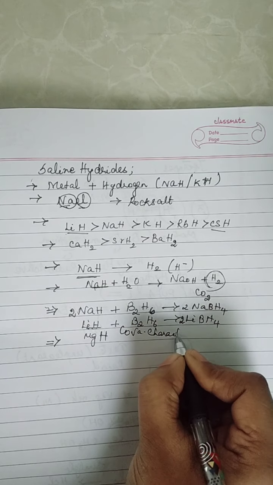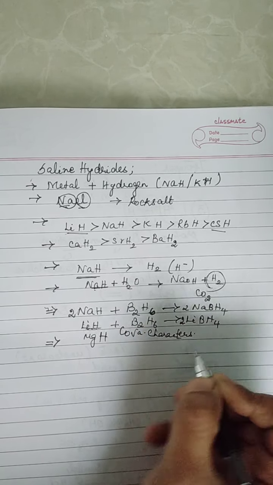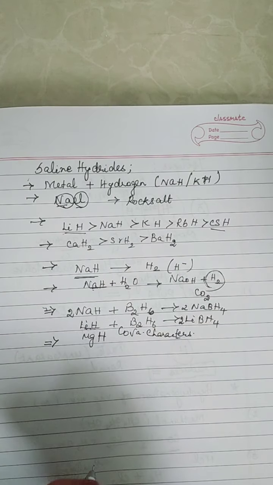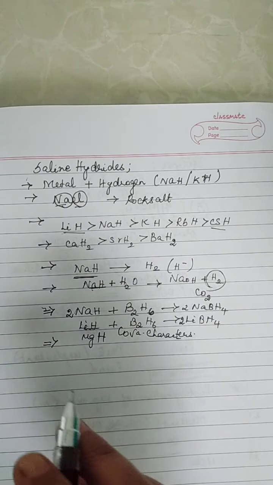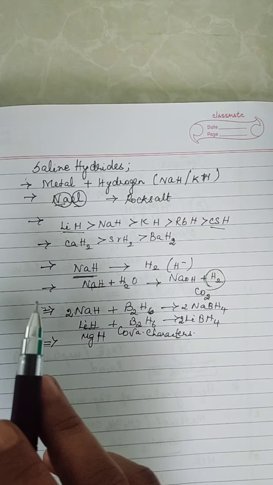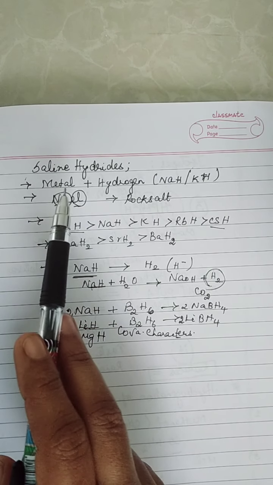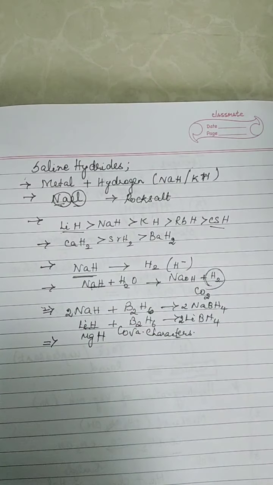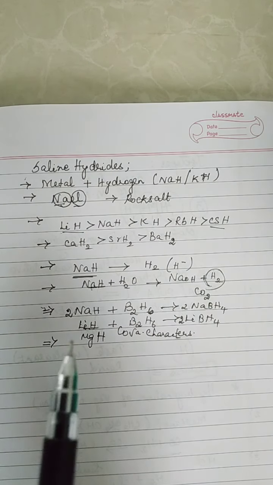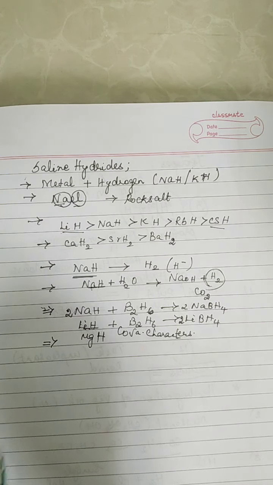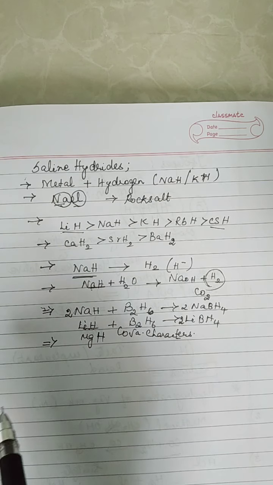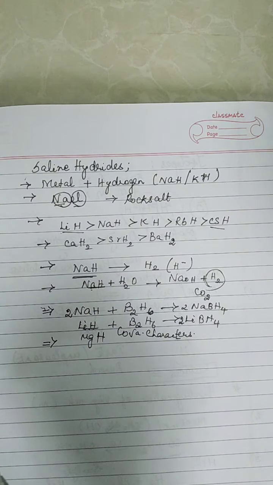I'm just summing up the first classification of metal hydrides, that is saline hydrides. Saline hydrides are formed from electropositive elements, that is a metal and hydrogen. Example, sodium hydride, potassium hydride. Binary hydrides resemble a rock salt like structure. These two points are the order of stability of alkali and alkaline earth metals.